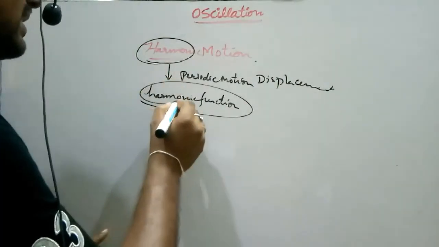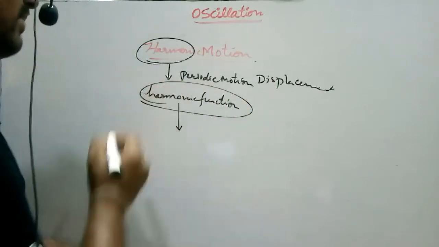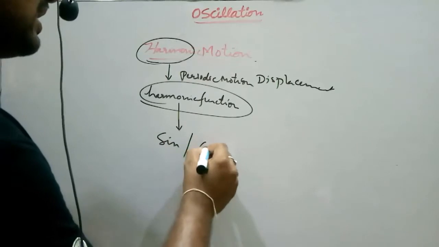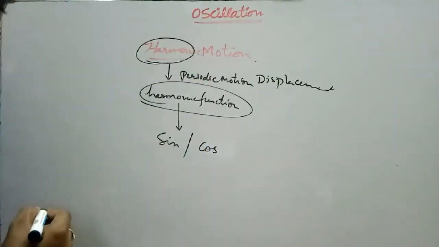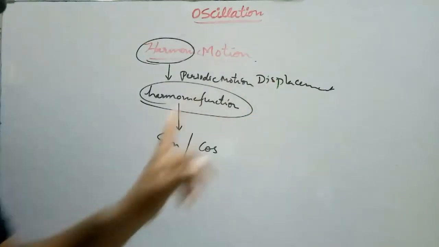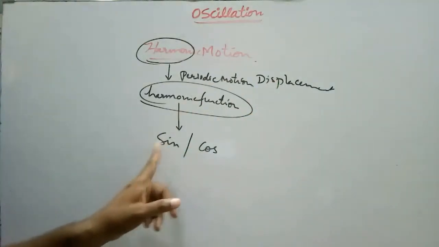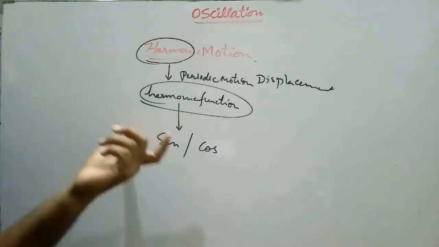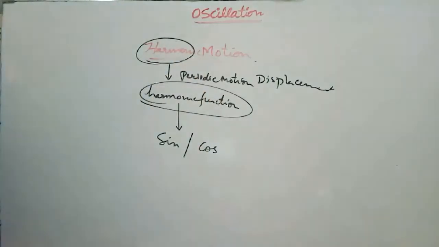Okay. Harmonic is nothing but a function in terms of sine or cosine. When the displacement of a particular body is expressed in terms of sine or cosine terms, such a type of motion is called harmonic motion.